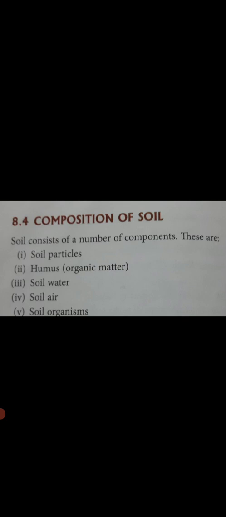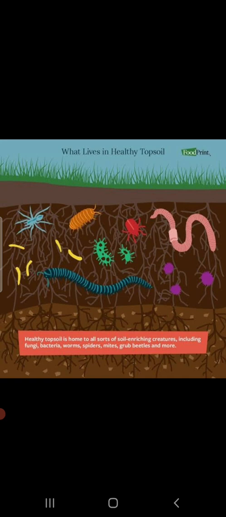Here, humus is formed from the remains of dead and decaying plants and animals. Microorganisms help in the process of decay. Humus is a source of nutrients and makes the soil fertile. Soil organisms like earthworms, insects, snails, bacteria and fungi help in improving the soil fertility. You might even remember earthworms are called the farmer's friend. That's because they help to make the soil more fertile. They swallow the soil, they make it loose, and soil texture is improved in this manner.